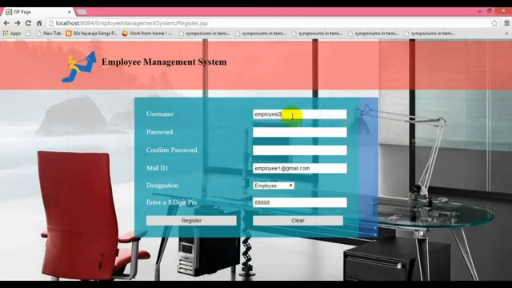Same, we are creating the other employee with a different password, and again giving a different email ID to access the data. And again we are creating another employee to be assigned work by the team leader.